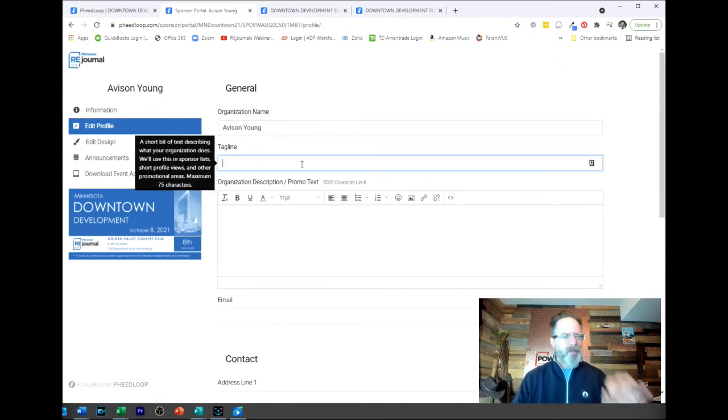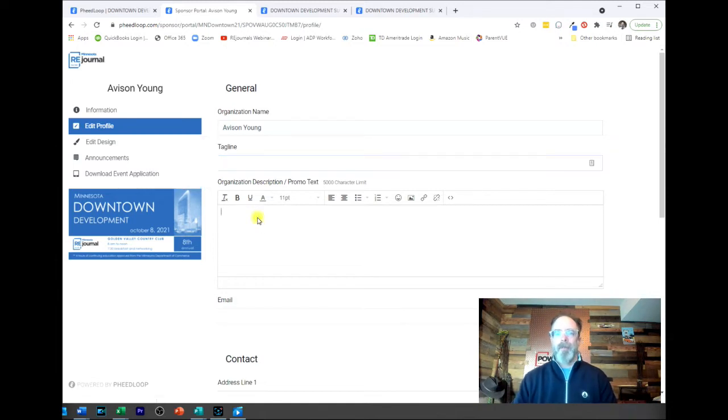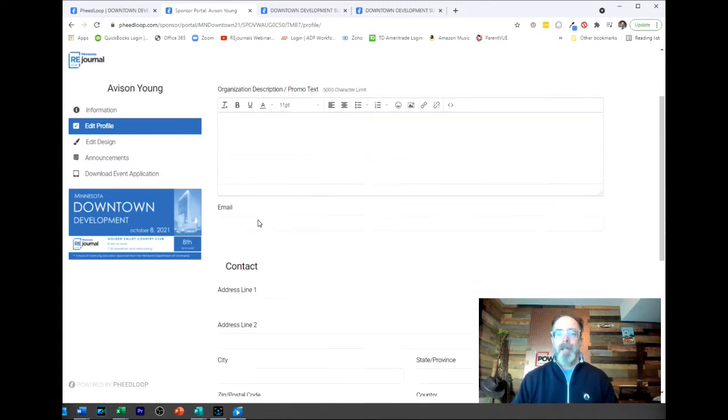Next up, tagline. This is going to show up just about any place where your company's name shows up. So enter in whatever your tagline is, not your ordinary law firm. Whatever your tagline is, that's the spot for it. Next up is the description. Not enough people do this. Put in a nice description about what you do. Keep it brief because people might be reading it on their cell phones or they might be looking through multiple profiles. You only have a minute of their time.